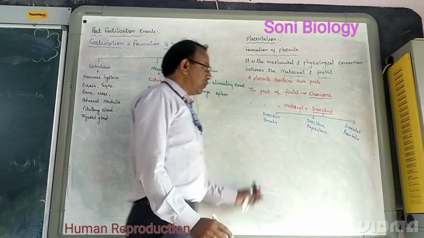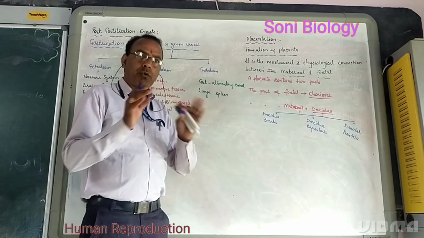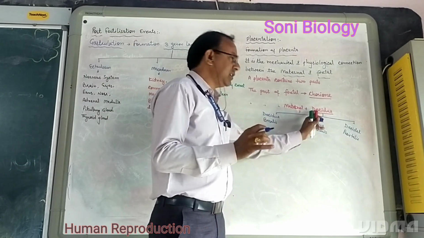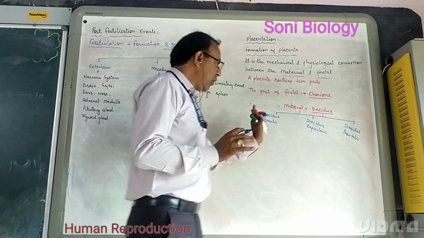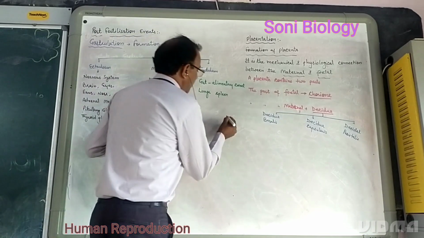These are the three zones of the maternal placenta. Normally the maternal placenta is commonly known as decidua, and this decidua consists of three zones. How are these three zones, three parts, formed? We have studied about that.